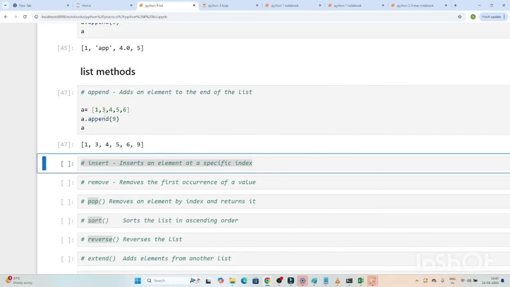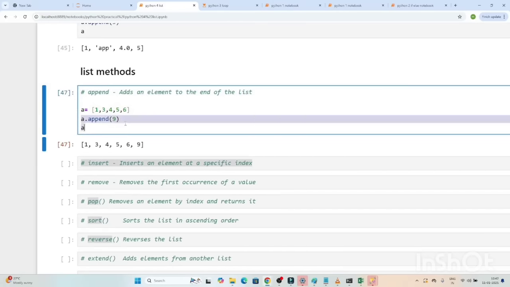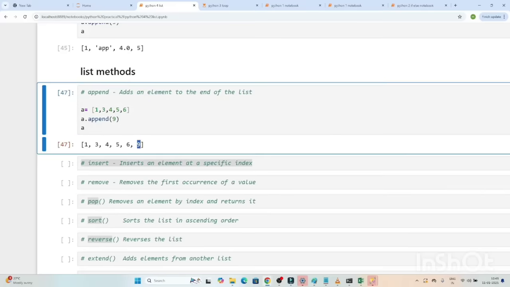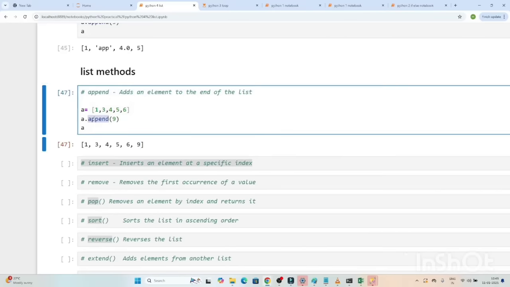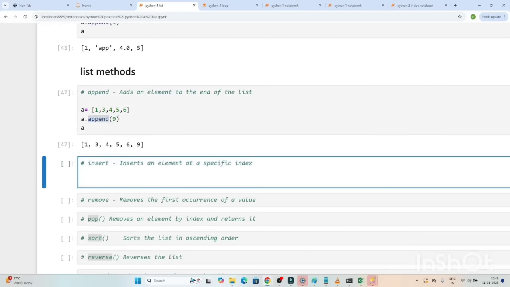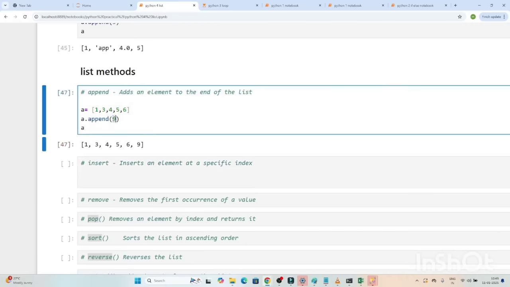the a, you can see it was 1, 3, 4, 5, 6, right? But 9 got added because we used the append method. One thing you will see is that it added the value at the last. So append we use whenever we have to add a value at the last only. But suppose my requirement is that I want to add this value at a particular index, like I want to add it here. If I use the append method, it always adds at the last. So how can I add at a specific position, suppose after 3? How can I do that?